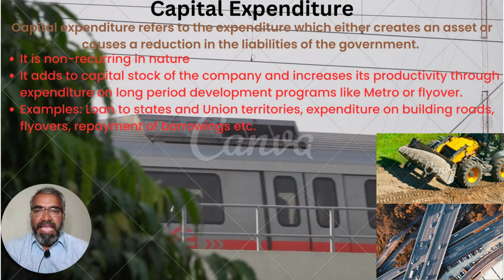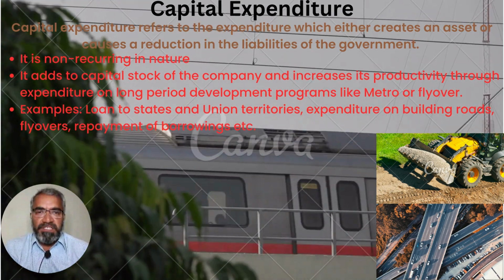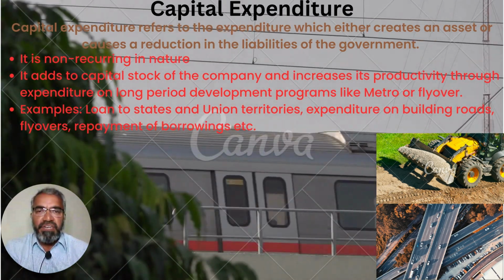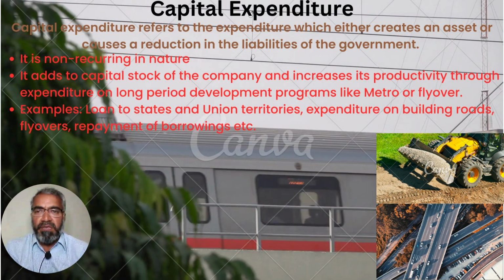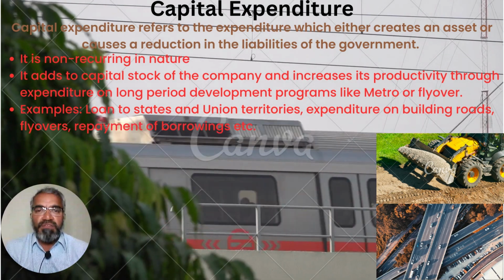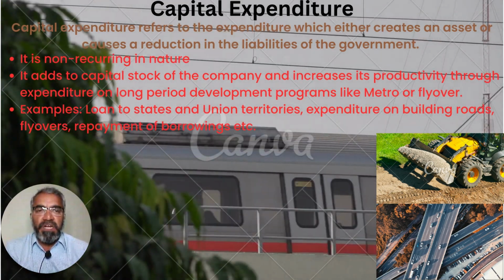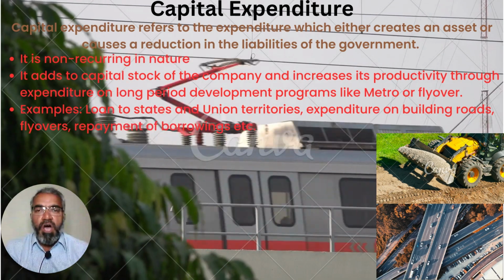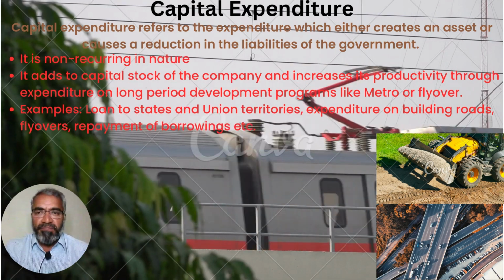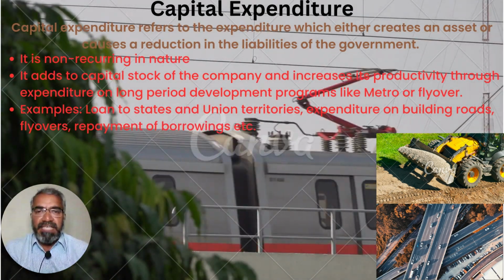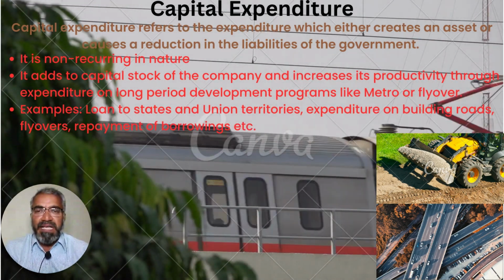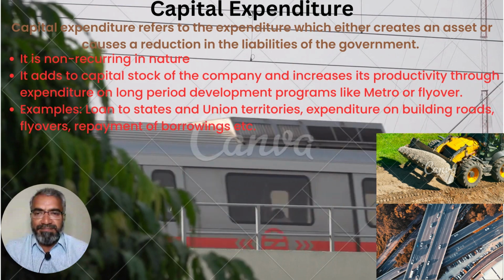Capital expenditure. Capital expenditure refers to the expenditure which either creates an asset or causes a reduction in the liabilities of the government. It is non-recurring in nature. It adds to the capital stock of the country and increases its productivity through expenditure on long period development programs like metro or flyover. Examples: loans to states and union territories, expenditure on building roads, flyovers, repayment of borrowings, etc.